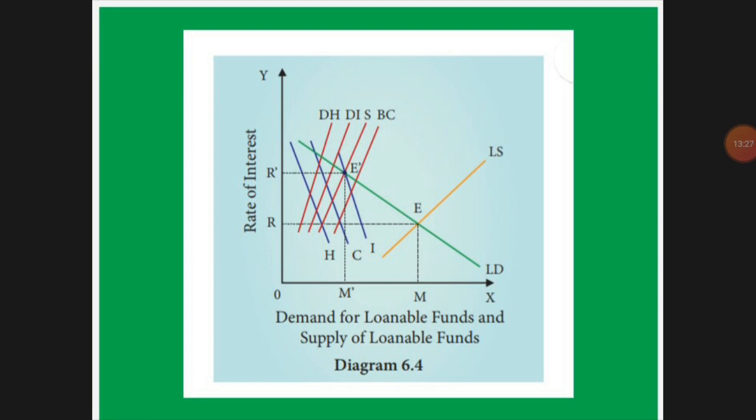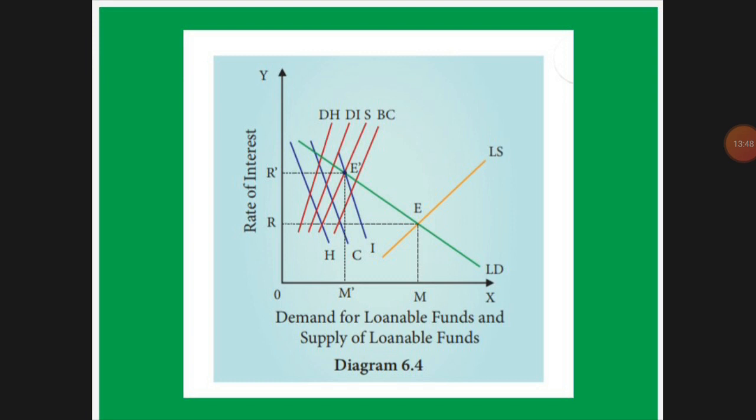Here the loanable demand curve LD and the loanable supply curve LS both intersect and meet, and that place is called E. You can see E in the middle, written in green color, on the sloping curve.